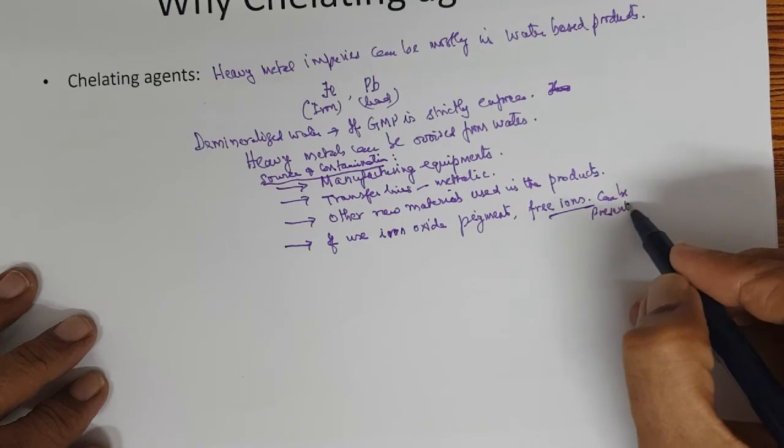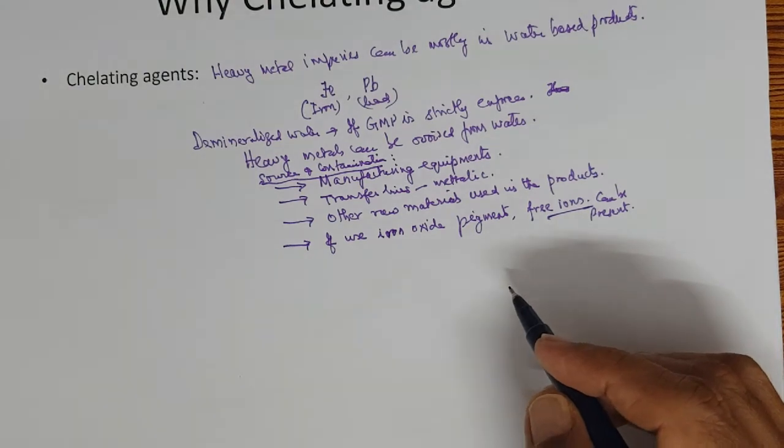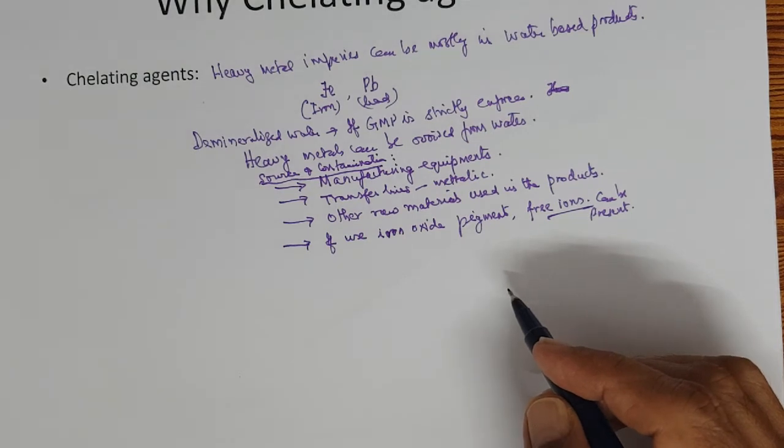So that can also give a problem. Even though water can be the major source, if you use completely deionized water, fully free from any iron or heavy metals or chloride or sulfates, you can control that.